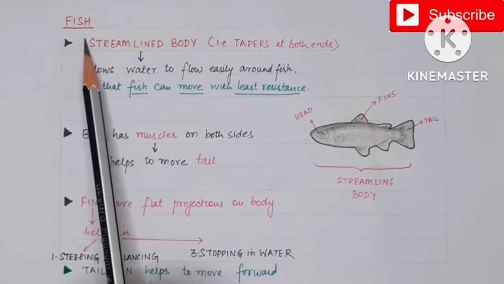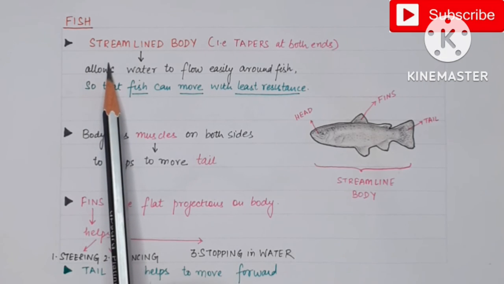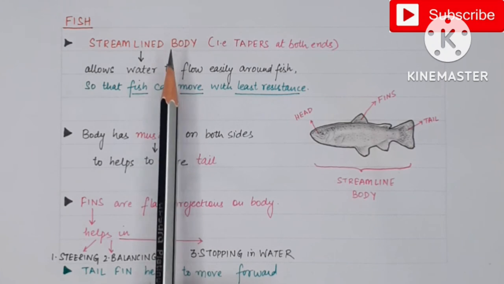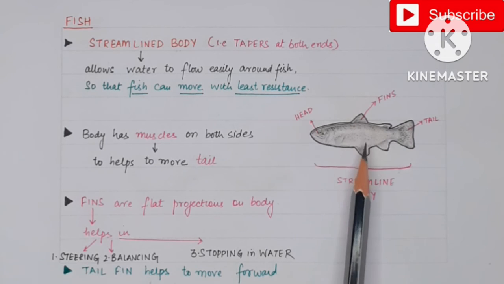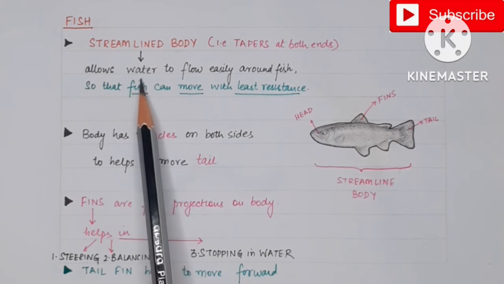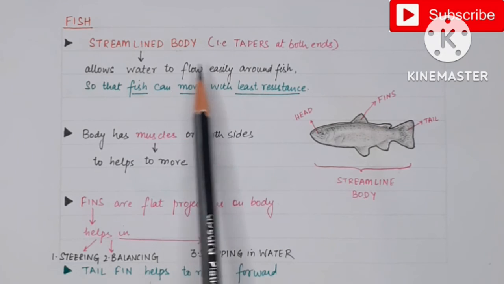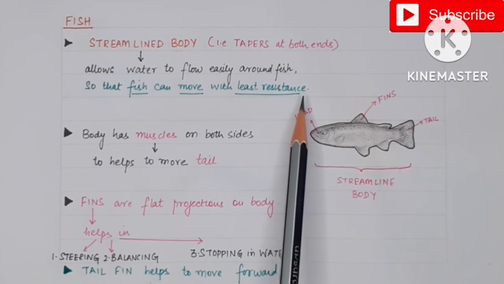So in order to swim, they also have developed various adaptations. One of the most important adaptations is that they have the streamlined body. Streamlined body का मतलब होता है कि जो front और rear part होता है, they taper and the middle portion जो होता है वो उसका thick होता है. तो streamlined body होने से क्या होता है कि it allows the water to flow easily around the fish. Water जो होता है वो easily flow कर पाता है फिश के चारों तरफ, जिसकी वजह से उसको least resistance को फेस करना पड़ता है वाटर से.